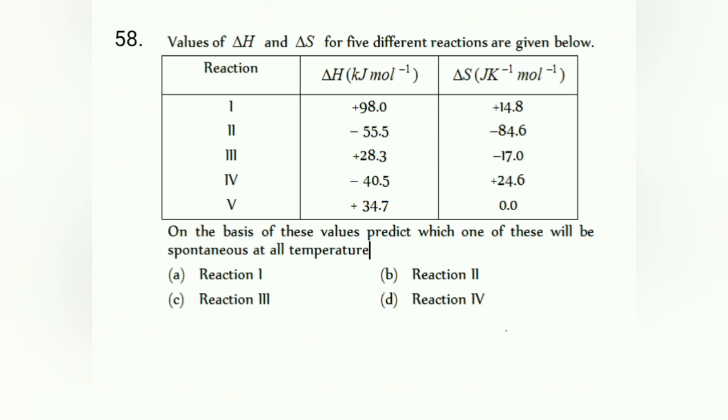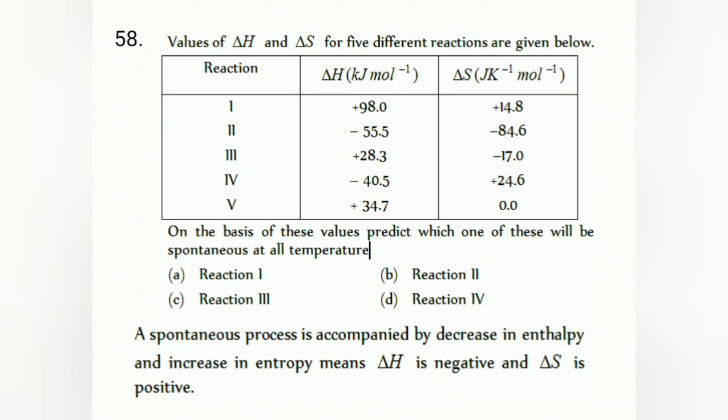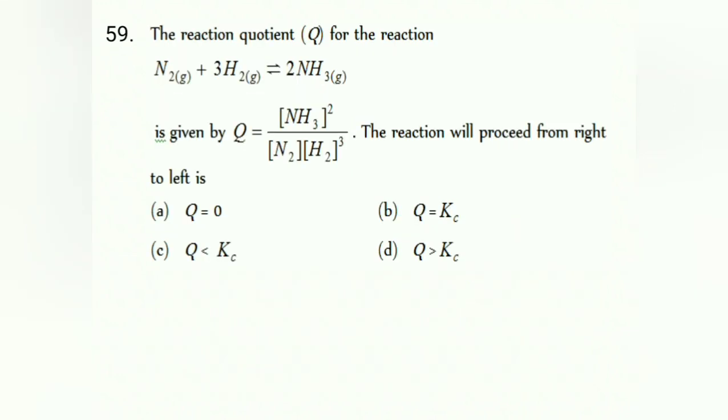58. Delta H and delta S values are given. On the basis of these values, predict which one of the following is spontaneous at all temperatures. If you use the Gibbs equation, delta G is equal to delta H minus T delta S. If delta H is negative and delta S is positive, then it is spontaneous at all temperatures. Hence the answer for this question is reaction 4, remember. So delta H negative and delta S positive. Answer is D.